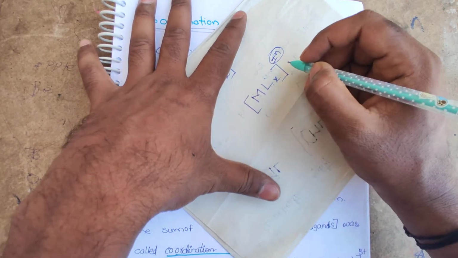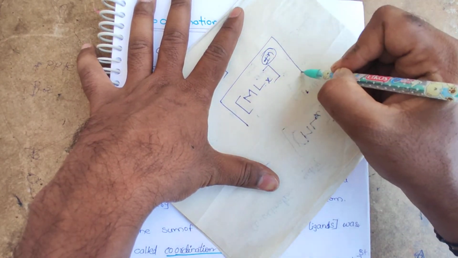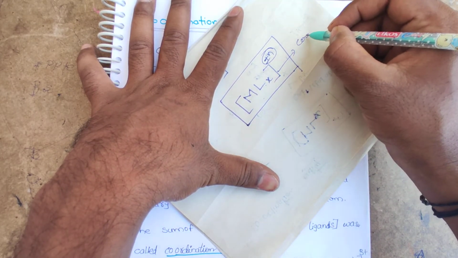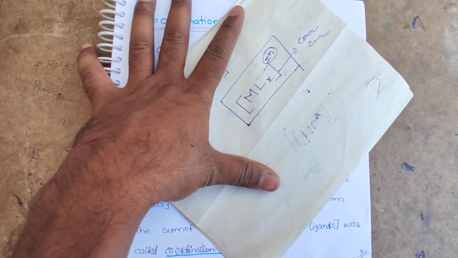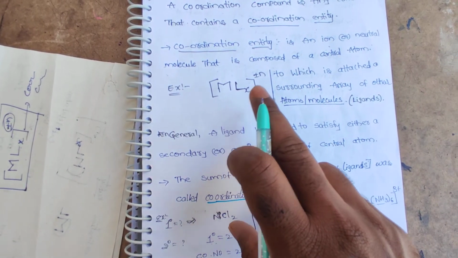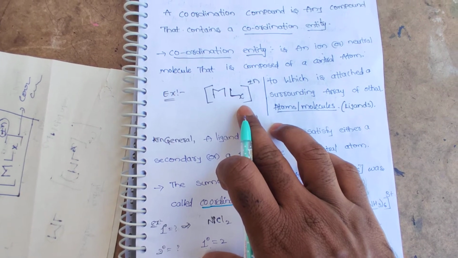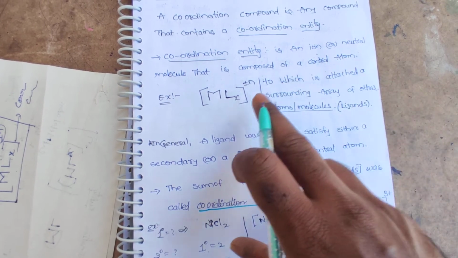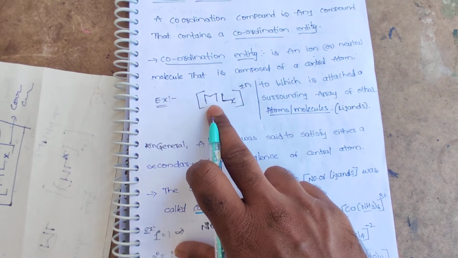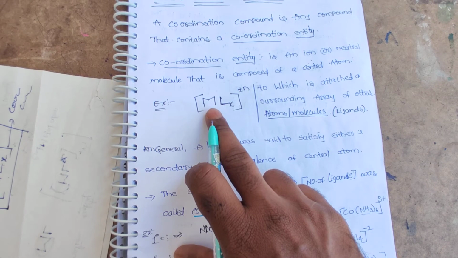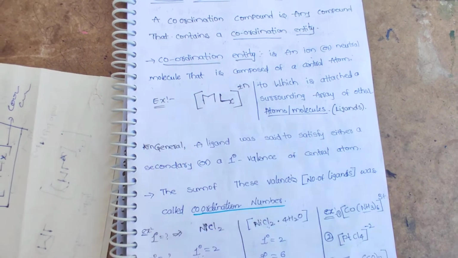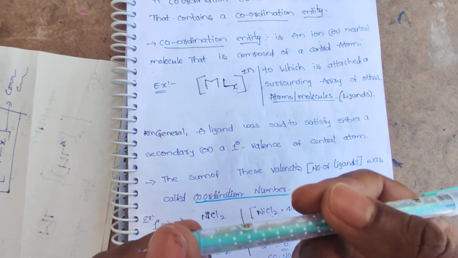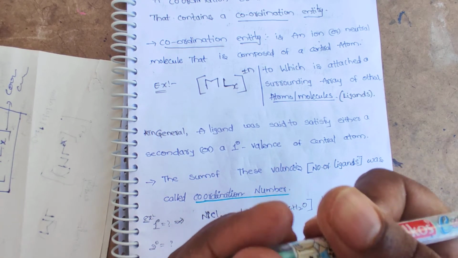present on the coordination sphere. So the total thing here we can call a coordination entity or coordination sphere. Here the term L represents the ligand. A ligand is an atom, ion or molecule which donates a pair of electrons to the metal atom to form a coordinate covalent bond with the central metal atom. Therefore we can say the metal is a Lewis acid and the ligand is a Lewis base.